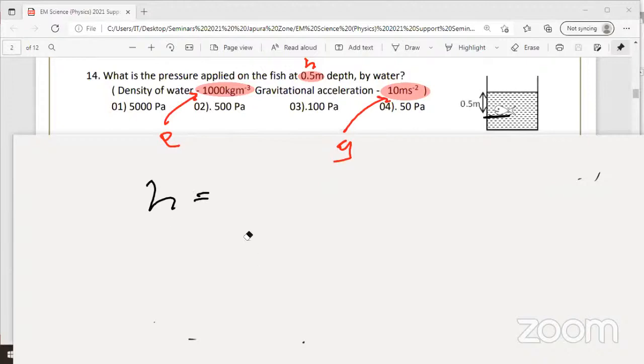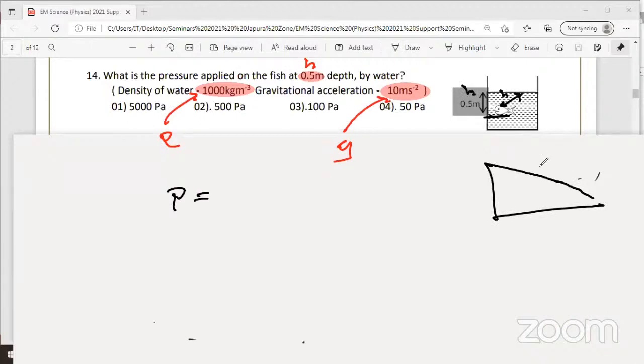Therefore liquid pressure depends on the depth of the liquid, the vertical one, not this way. If you take the depth this way, it is completely wrong. So the vertical height is very important here. H is not the inclined length, it is the vertical height. Be careful, some papers can give questions like this.